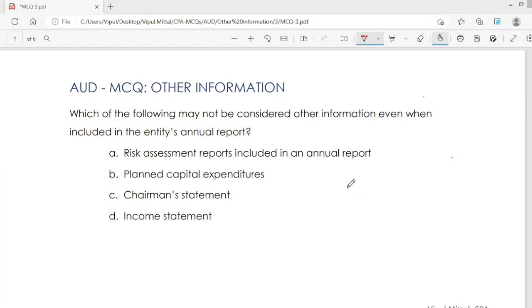In this session, I will discuss a multiple choice question on other information. Which of the following may not be considered other information even when included in the entity's annual report?